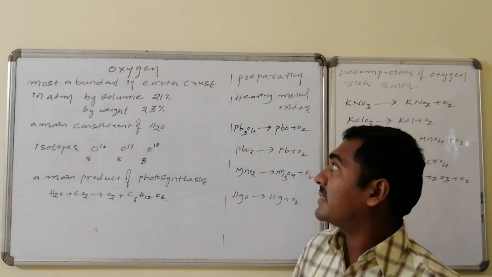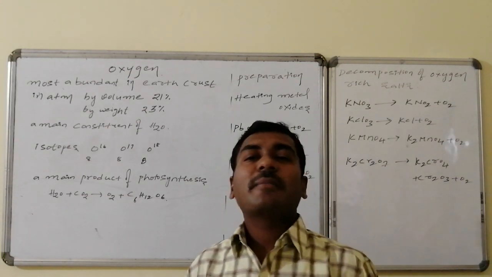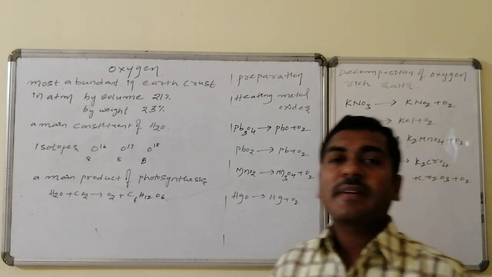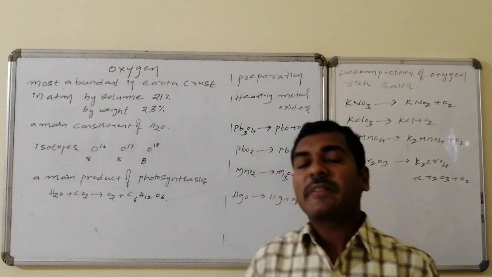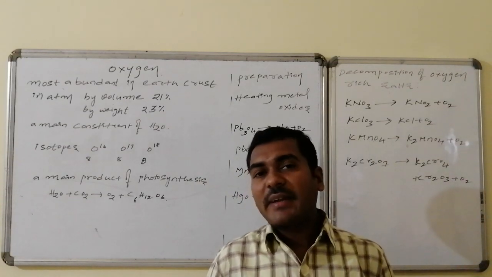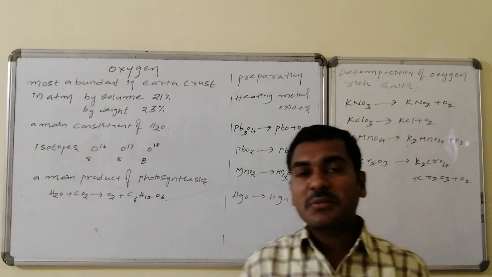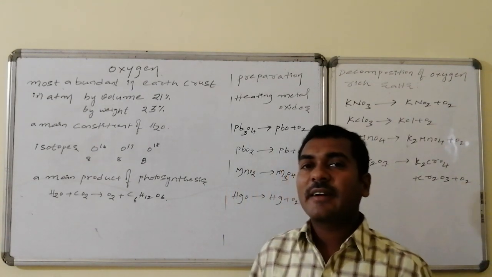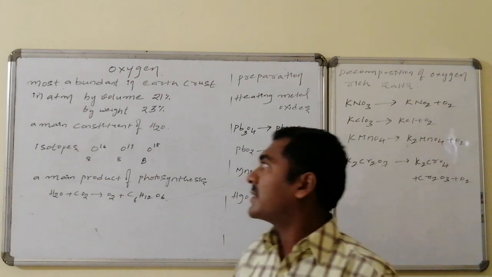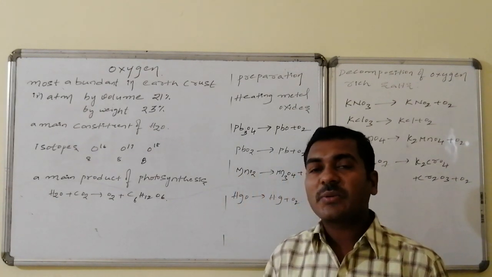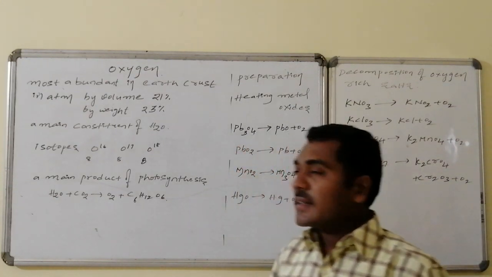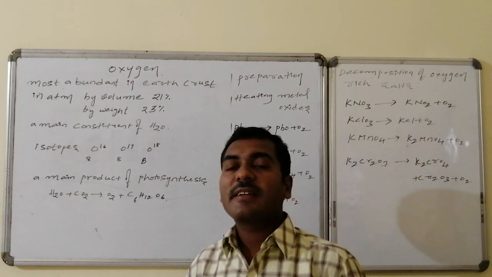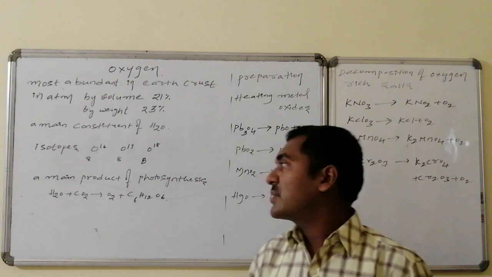Oxygen is the most abundant element in the earth's crust, and by volume in the atmosphere it is present approximately up to 21 percent, whereas the weight of oxygen is greater compared to that of nitrogen. Hence by weight percentage, it is approximately 23 percent. It is the main constituent of water, and the isotopes of oxygen are oxygen-16, 17, as well as 18.